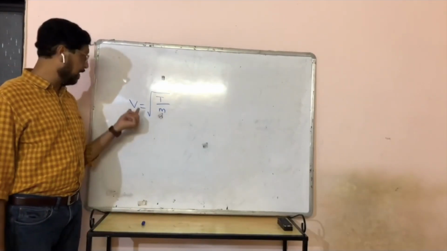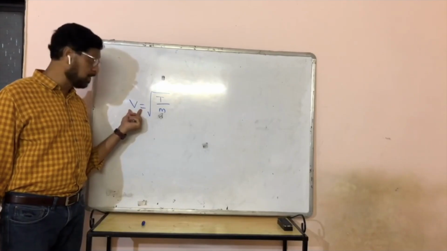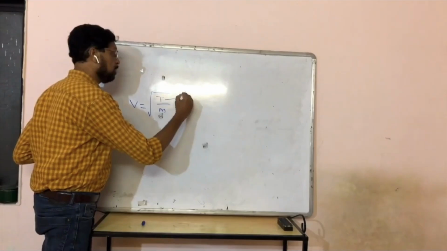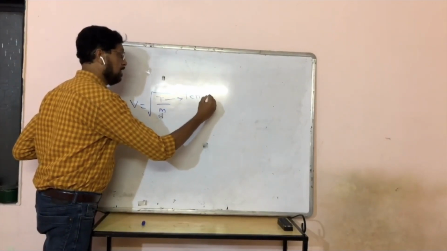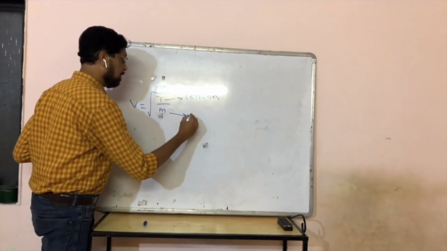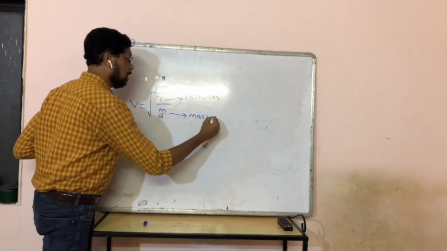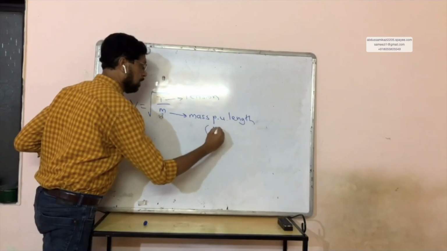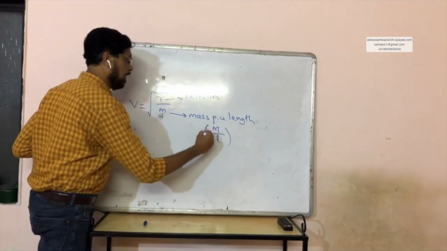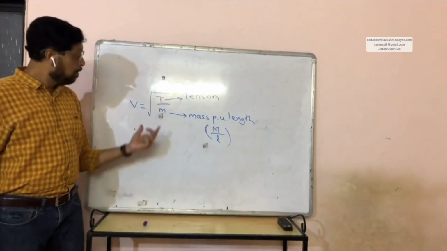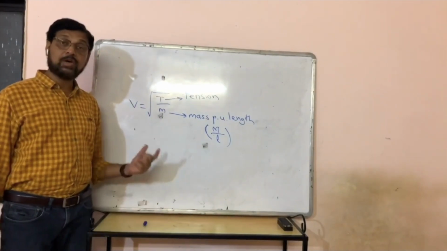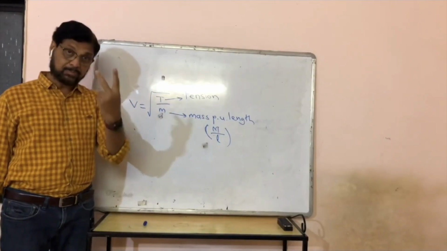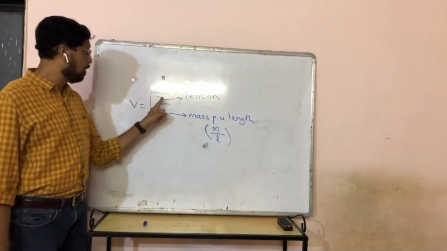In the last lecture, we saw that the velocity of a transverse wave on a string is v equal to under root T by m, where T is the tension in the string and m is the mass per unit length of the string. This means that the velocity of transverse waves depends upon two factors. Which are those two factors?